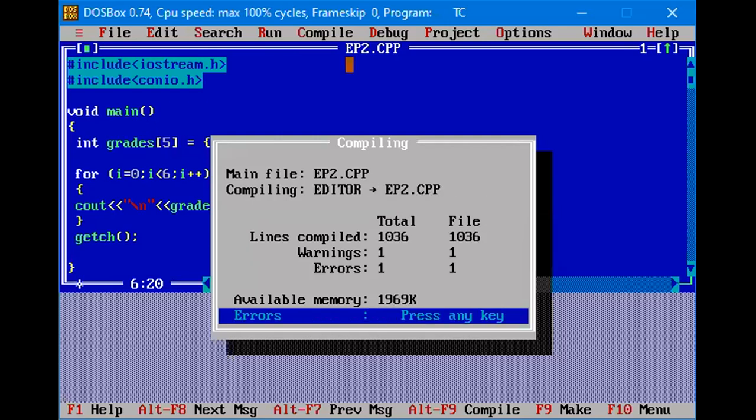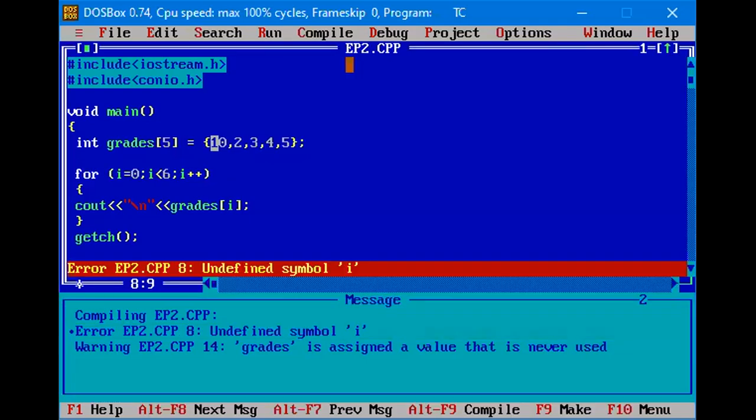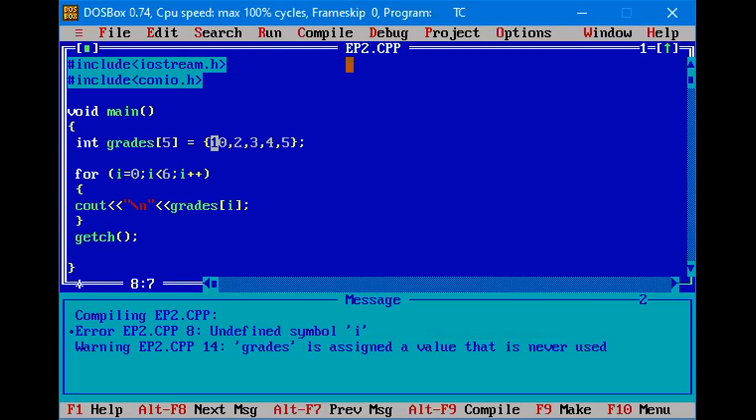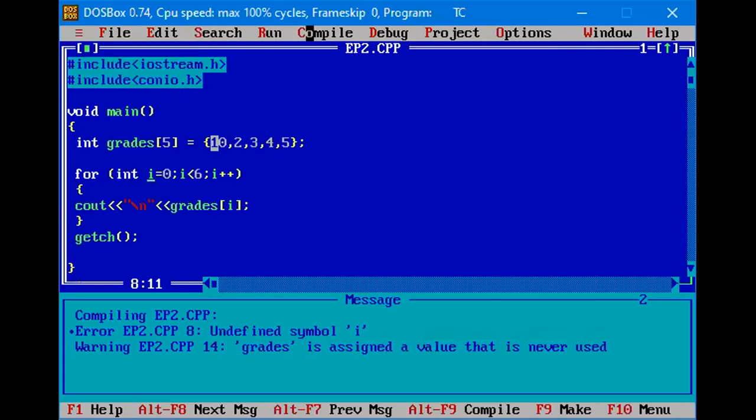So it consists of one error. Let us see what the error is. It is giving us undefined symbol I. You should remember that whatever variable you are going to use in a C++ program, you have to declare that variable first. So I'm declaring it as int I. Now we are going to save this program and compile this.